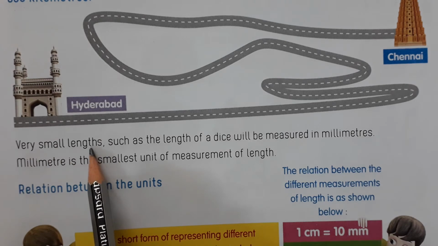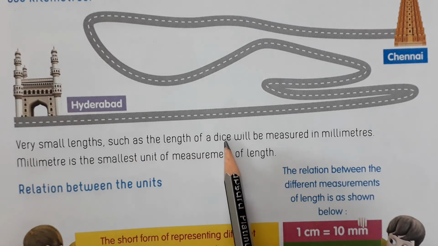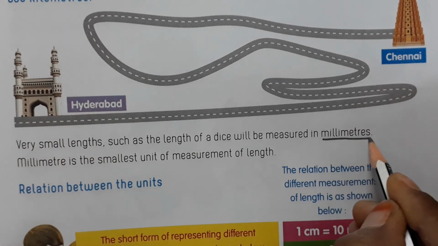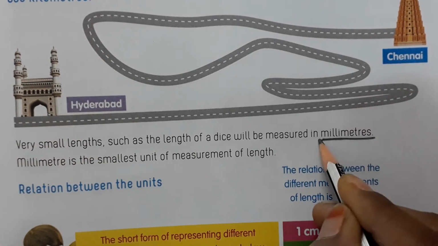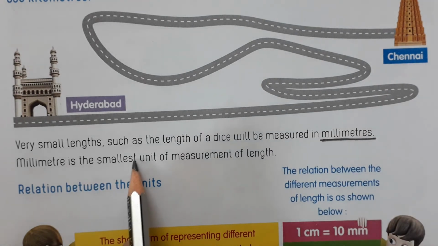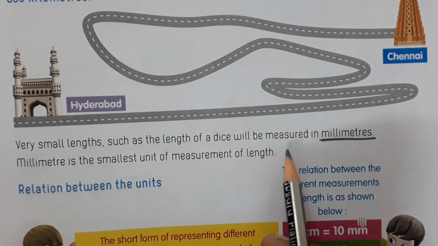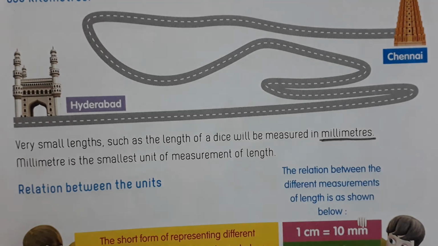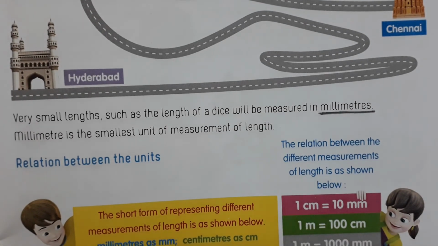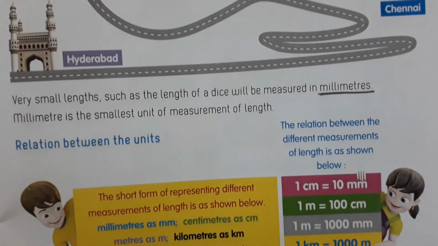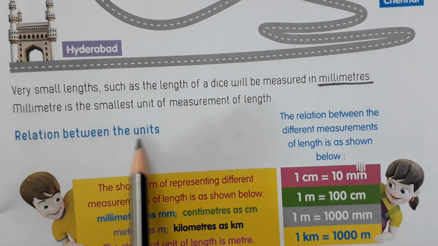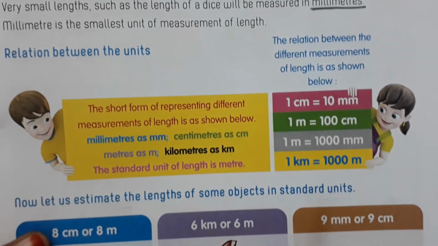Very small lengths such as the length of a dice will be measured in millimeters. What is the smallest unit of length? Millimeters. Millimeter is the smallest unit of measurement of length. And which is the largest? Kilometer. Smallest, millimeters. Now, the relation between the units.